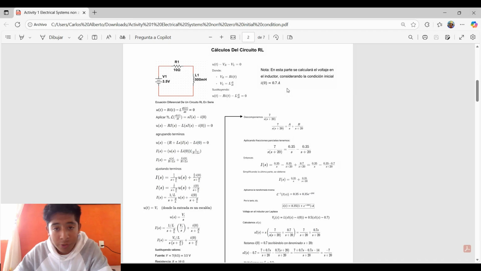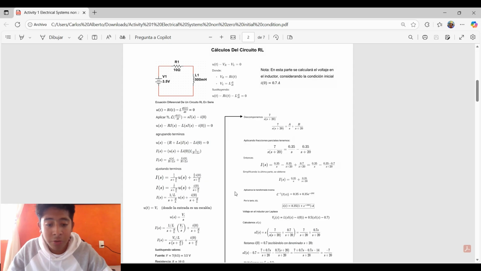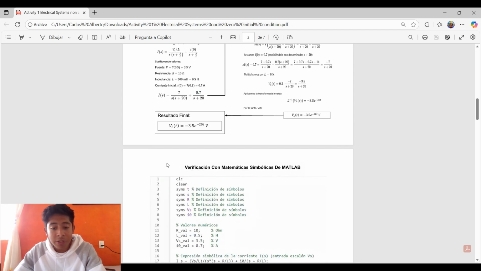This part is the analytic calculation. The RL circuit is described by a differential equation. Applying the Laplace transform and considering the initial current i(0) equals 0.5 amperes, we solve for I(s). Then we find the voltage using the inverse Laplace transform. Finally, the analytic result is this equation.